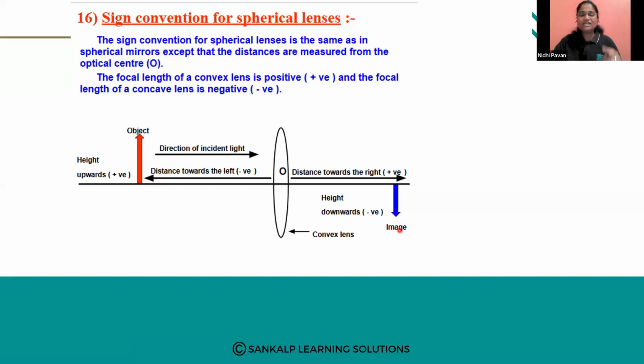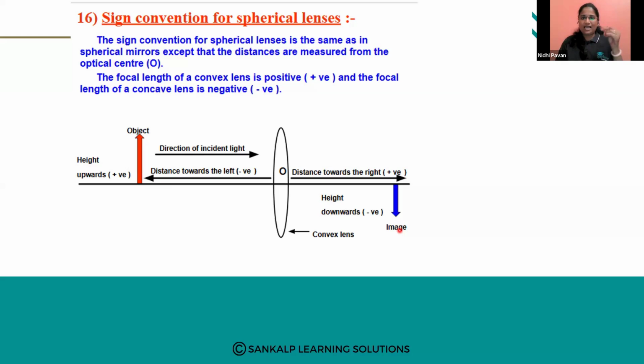But when you consider the concave lens, the images are formed on the same side of the lens, the left side itself. That is why the focal length of concave lens will be negative.